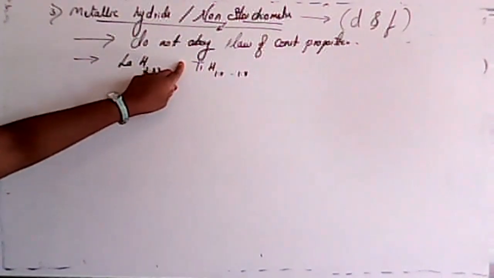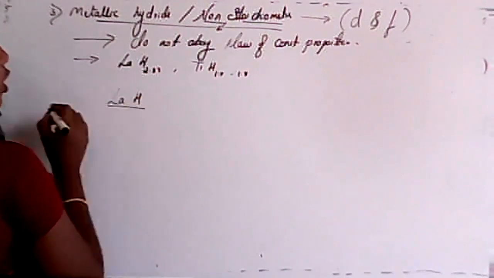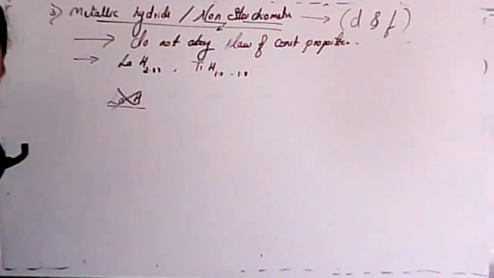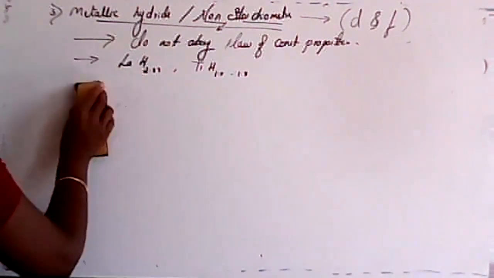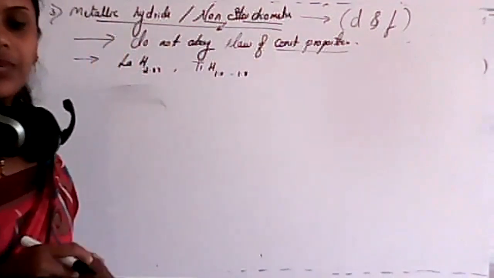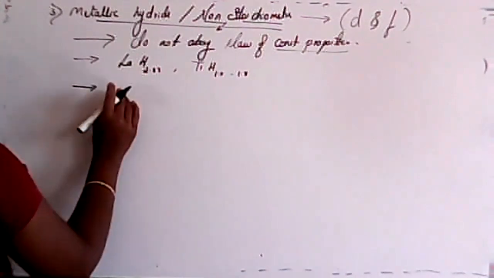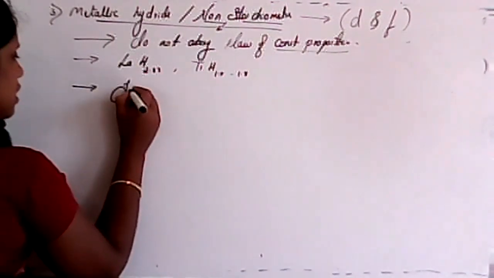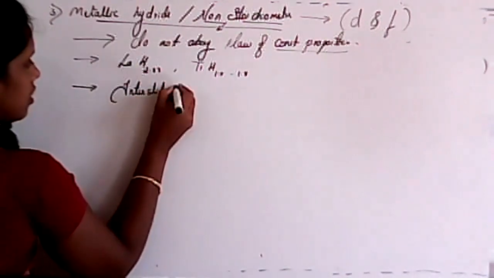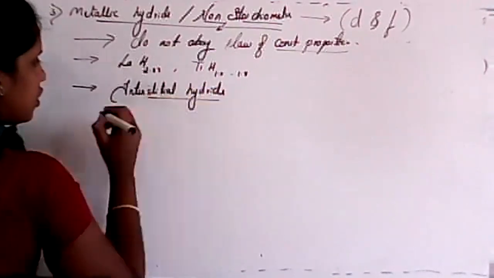If I write lanthanum hydride, it is a stoichiometric ratio, but in this case, it is different, isn't it? So there is no stoichiometry in this case, that means it will never obey the law of constant proportion. So that's why we call some of these elements interstitial hydrides.